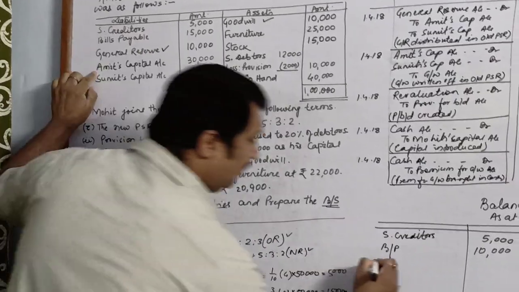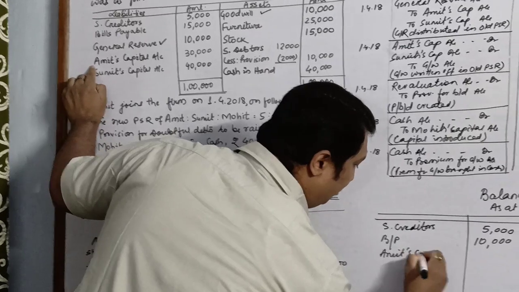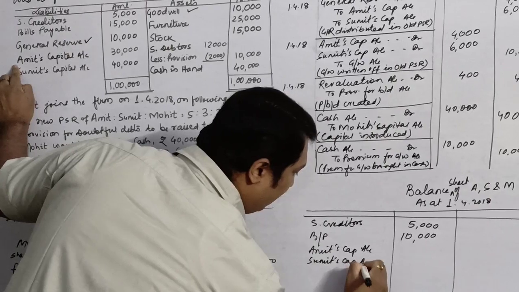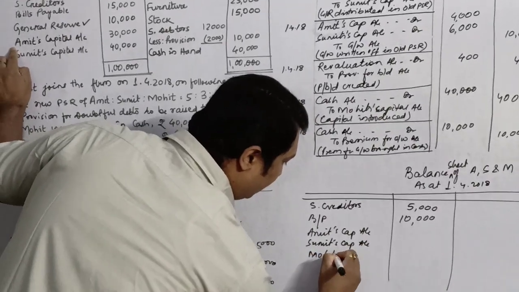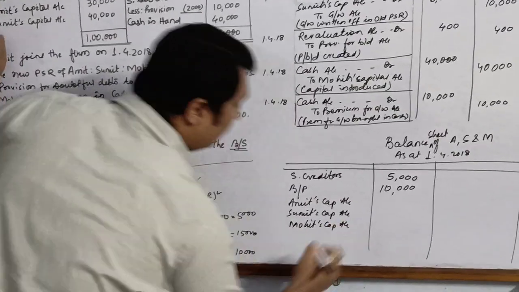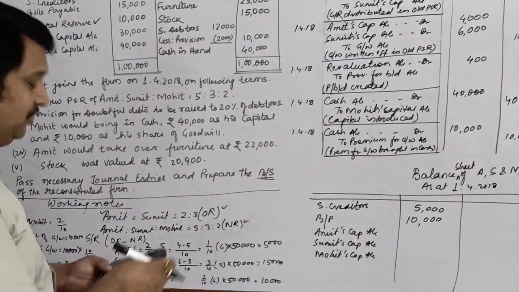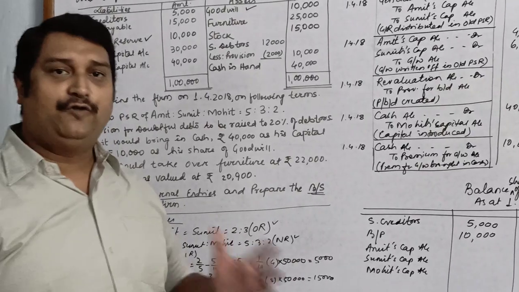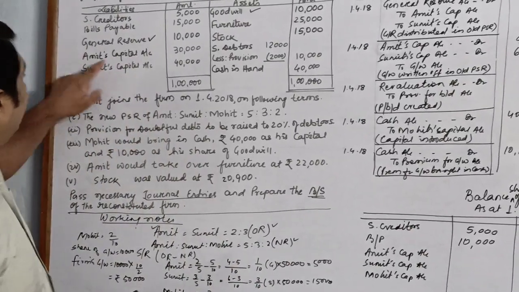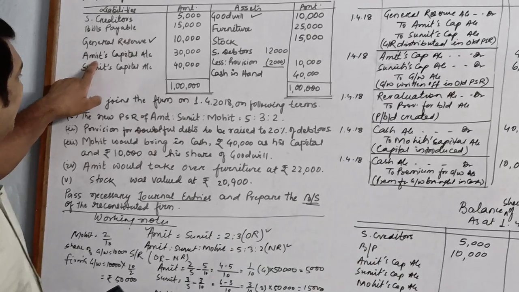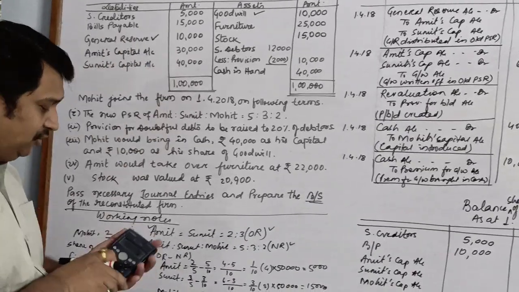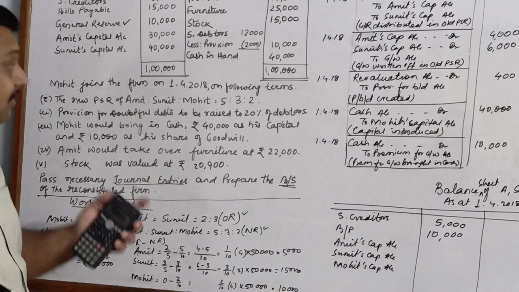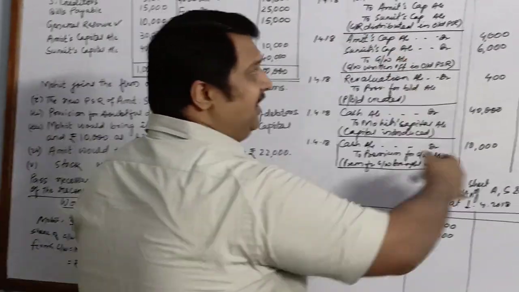Now this is capital. Amit's capital account, Sumit's capital account, and the new partner has also admitted, his capital is Mohit's capital account. Children, only with the help of the journal entries, you can find out these balances without preparing ledgers. For this, what you are supposed to do is, suppose you are talking about Amit's capital. First of all, you write in your calculator 30,000, the capital of the partner. And now you will check your journal entries.